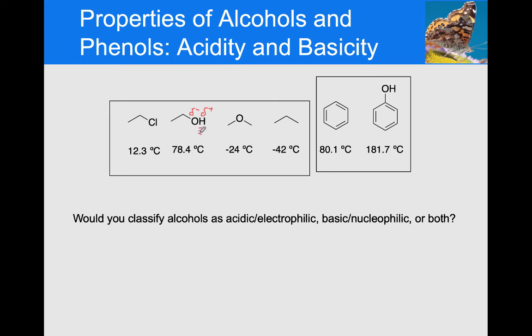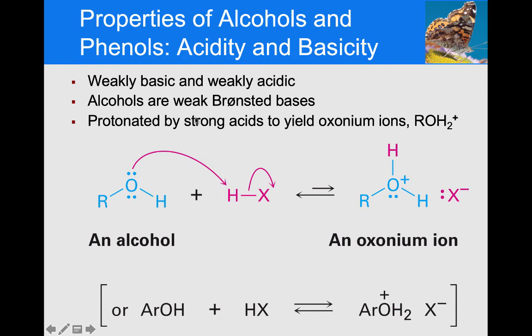All right, so alcohols can act as acids, but we also are putting this partial negative charge on the oxygen. So the oxygen can act as a base. So it turns out that alcohols are both acidic and basic, and they're weak acids and weak bases. So alcohols are weak acids and weak bases. And it really depends upon what you're reacting it with.